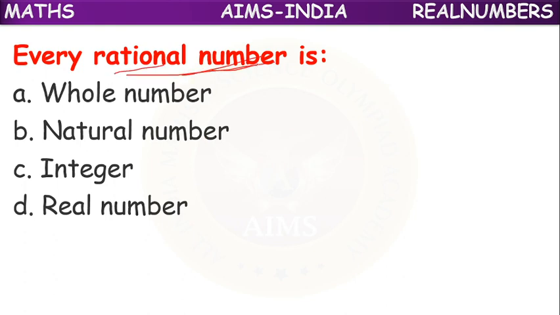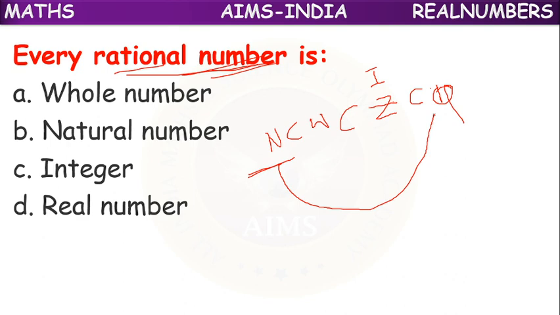So next, every rational number is a... Because first we have natural numbers, which are a subset of whole numbers, which are a subset of integers, which are a subset of rational numbers, Q. Here Z is sometimes represented as I. It means all natural numbers can be rational numbers.